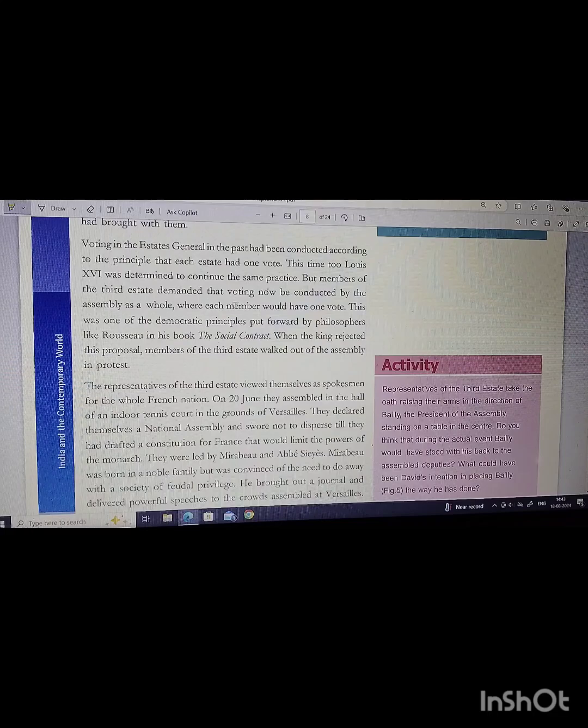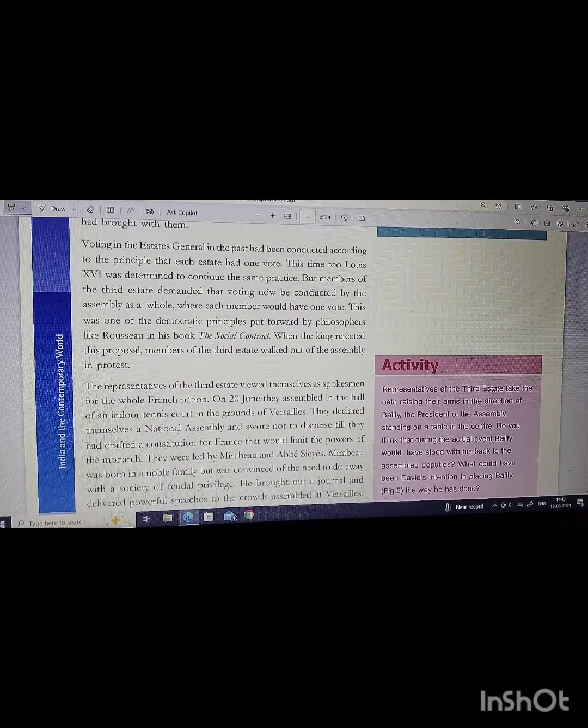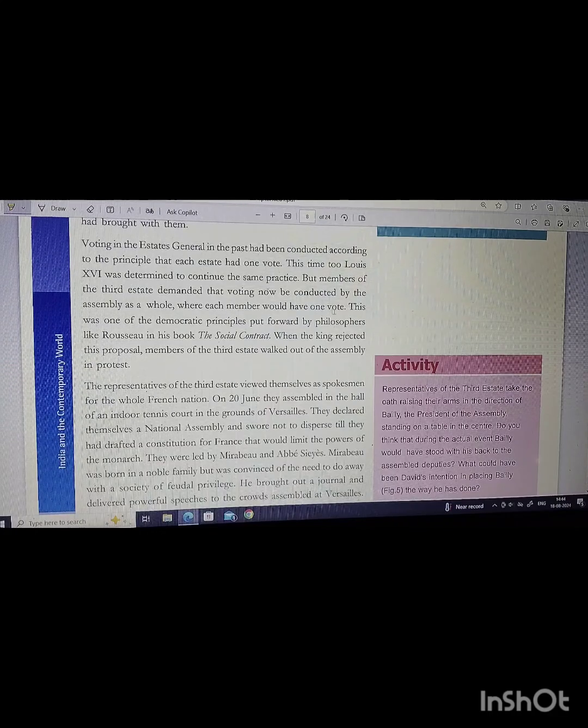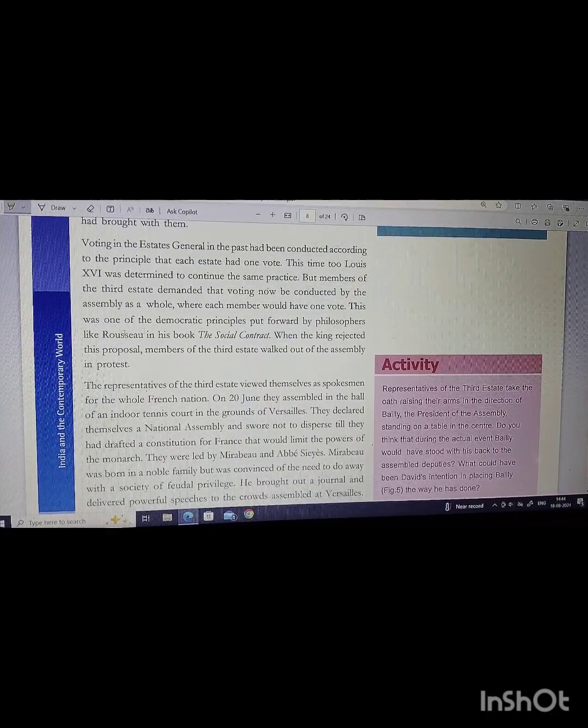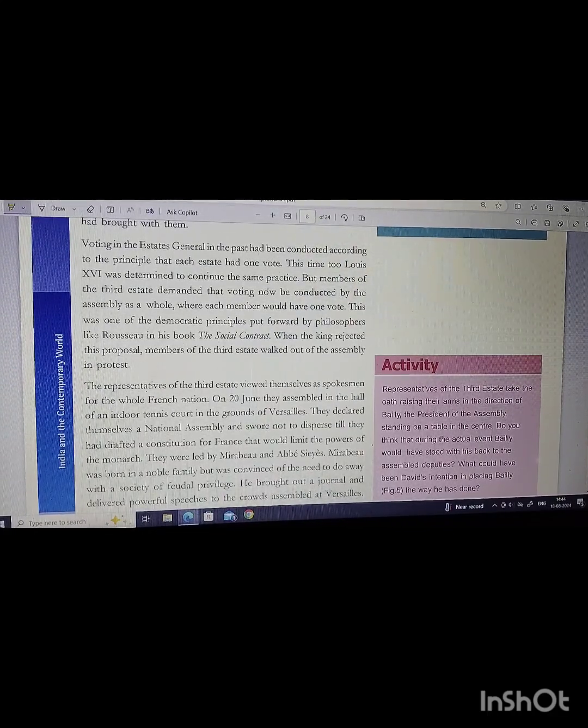XVI was determined to continue the same practice, but members of the third estate demanded that voting now be conducted by the assembly as a whole, where each member would have one vote. This was one of the democratic principles put forward by philosophers like Rousseau in his book The Social Contract. When the king rejected these proposals, members of the third estate walked out of the assembly in protest.